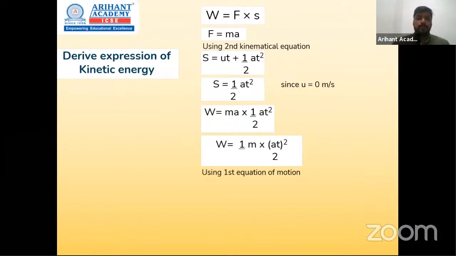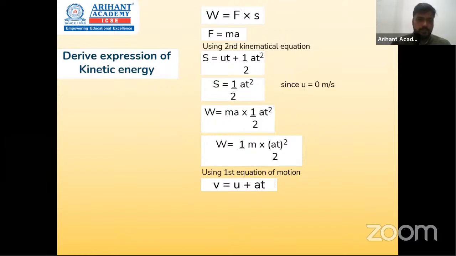So now using first equation of motion, I don't want at square in my equation. So using first equation of motion which says that v is equals to u plus at. ये पहला इक्वेशन है. Now just like previous case, हम u की value 0 consider कर रहे हैं because assuming that it starts from rest.